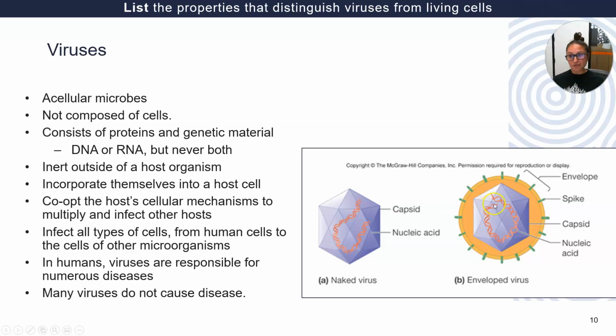Some of them have other bits associated with their structure. For example, you can have an envelope and a spike, but essentially the main idea or the main structure of a virus is some genetic material in a protein coat, okay? Viruses affect everything, okay? Some viruses cause disease and some of them do not cause disease.